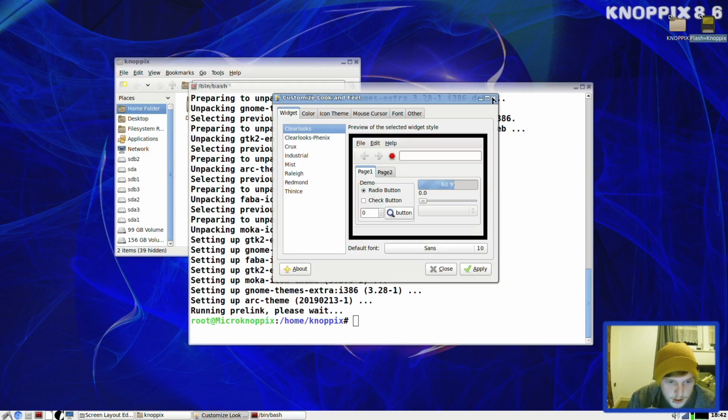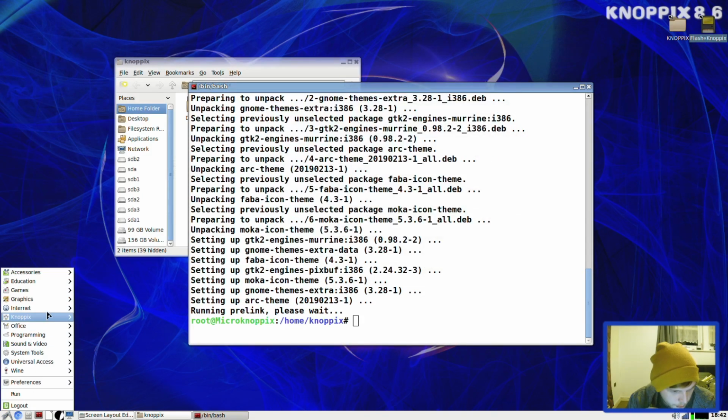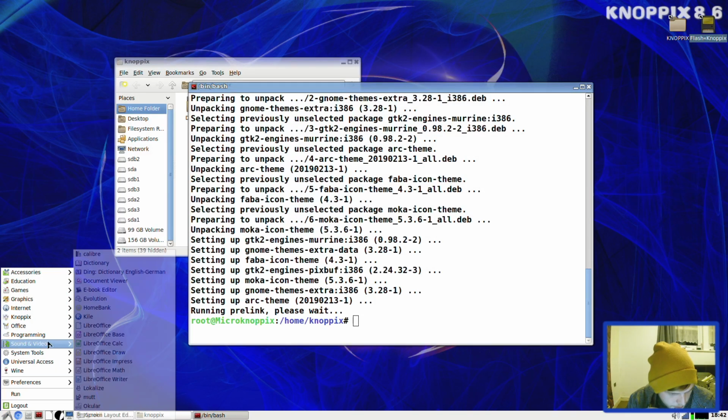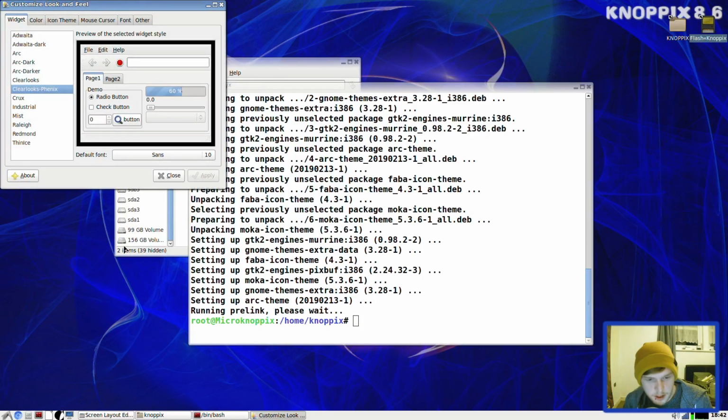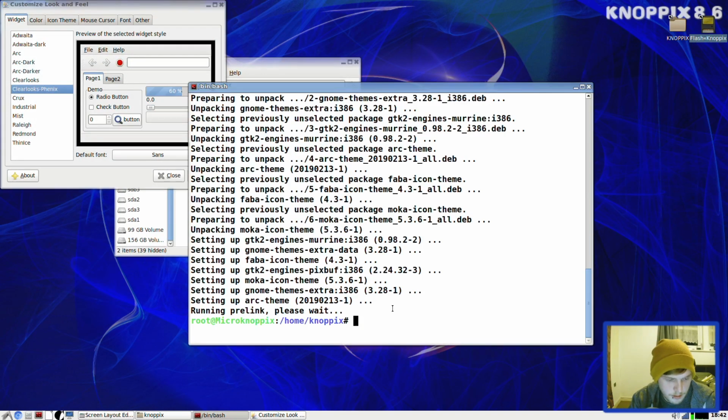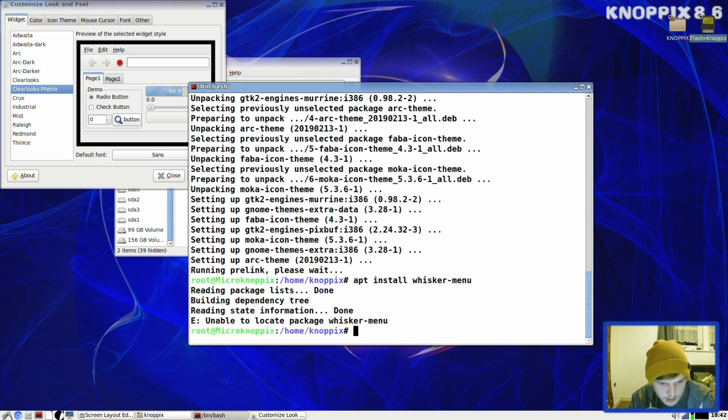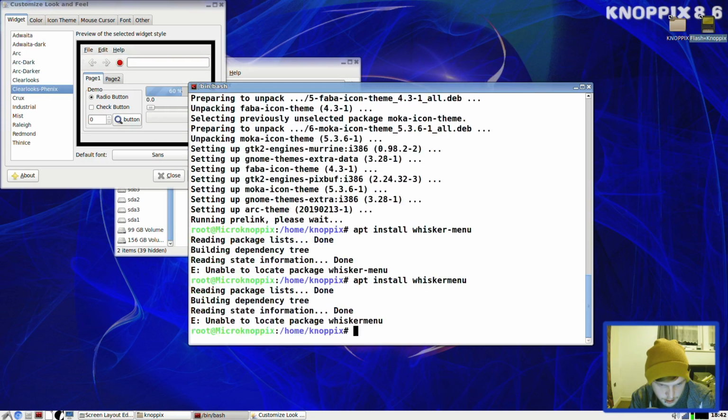Right, let's close this and reopen it, so then it will repopulate with the new themes. Where were we? Preferences, customize look and feel. I'd probably install the whisker menu. In fact, shall we do that now? Can you use the whisker menu? Yeah, I think you can use that in LXDE, can't you? What is the package called? Whisker menu. Anyone know what the package is called?